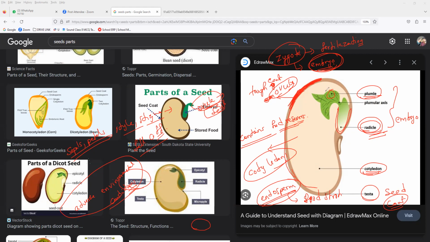So what is the future shoot, everybody? What do we call the future shoot? What do we call the future root? Radical. Tomorrow we'll see germination of seed. Who will grow first, shoot or root?